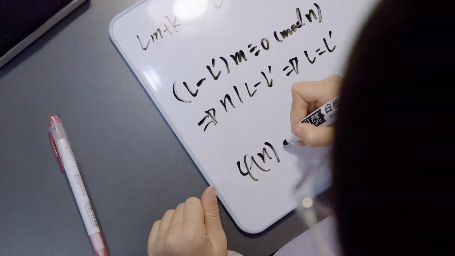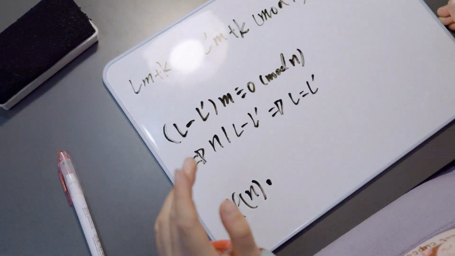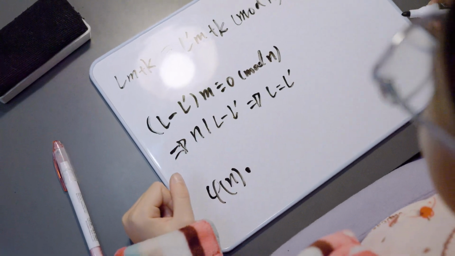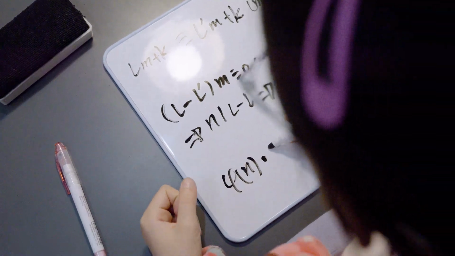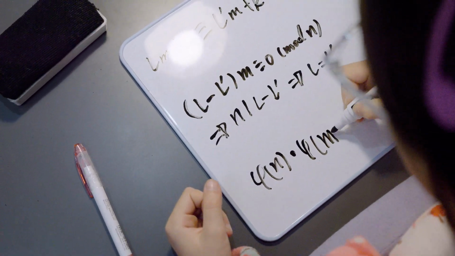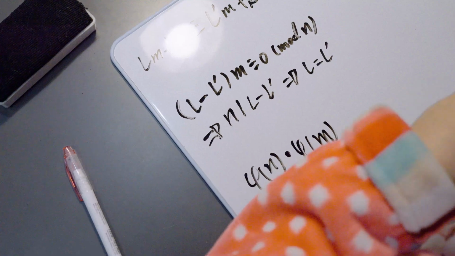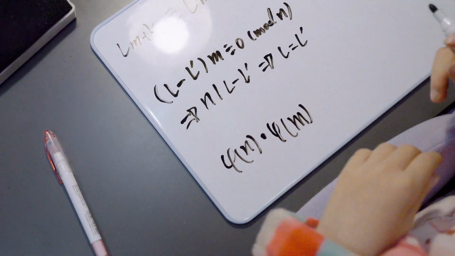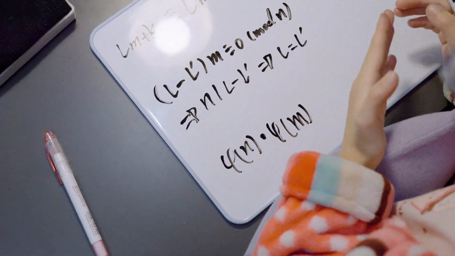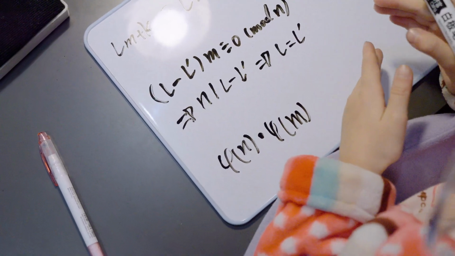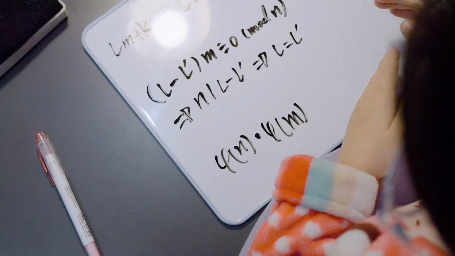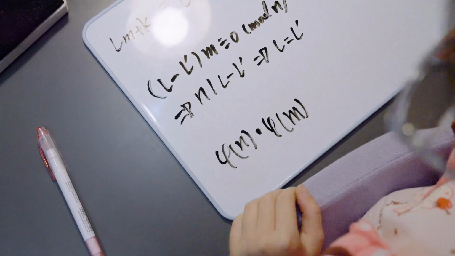So let's multiply here. How many columns do we need to care about? phi of m columns we need to care about, because the other columns are not even co-prime with m, so we don't need to care about them anymore.